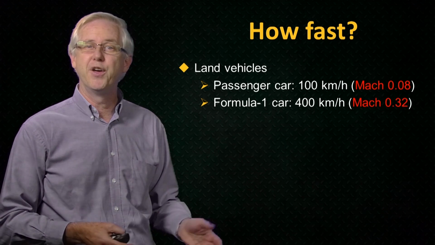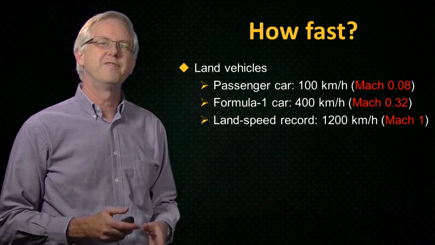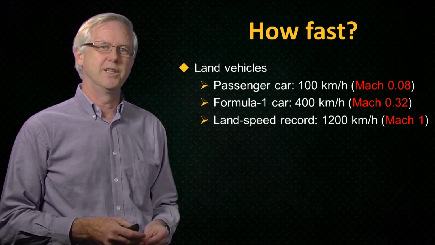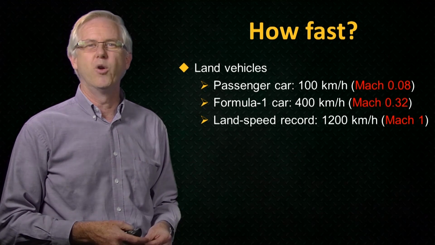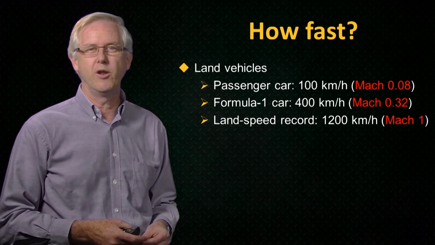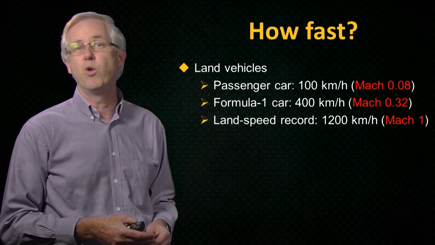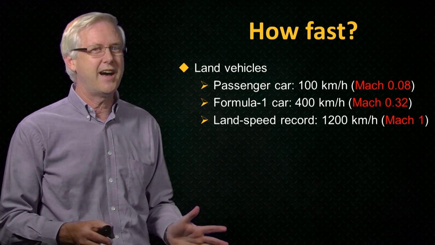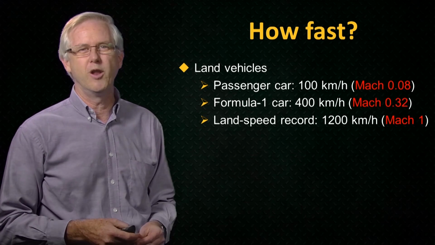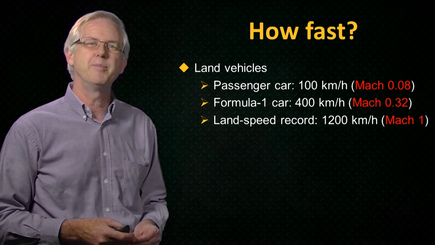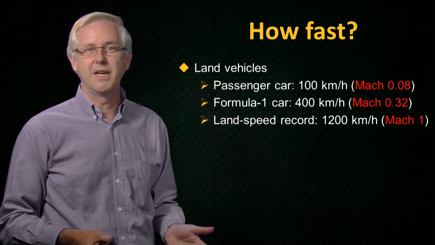So that's around 1/3 of the speed of sound, so Mach 0.3 or so. The fastest that any ground-based vehicle has travelled is up near the speed of sound. The world land speed record is just over 1,200 kilometres per hour, so we know that that's near Mach 1. This was achieved by a rocket-powered car. Now that's fast, but all of these are well below that 5,500 kilometres per hour ballpark figure for hypersonic flow. So no current land-based vehicles can be considered hypersonic.